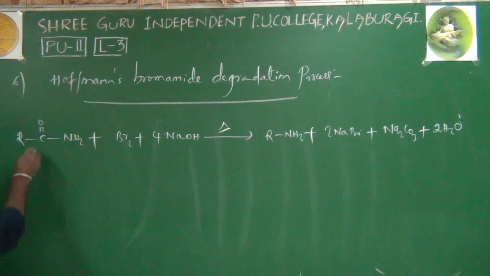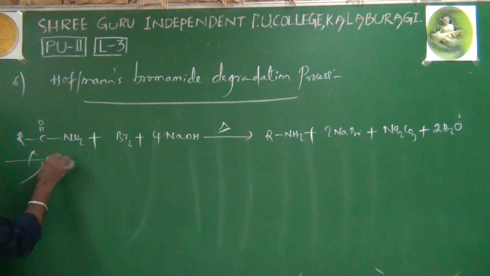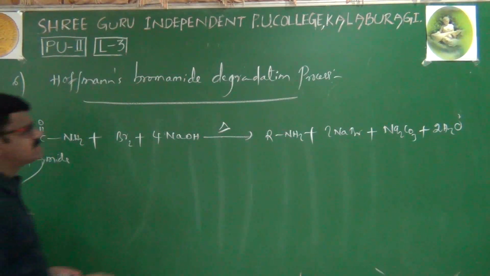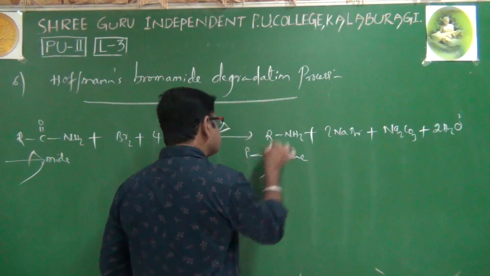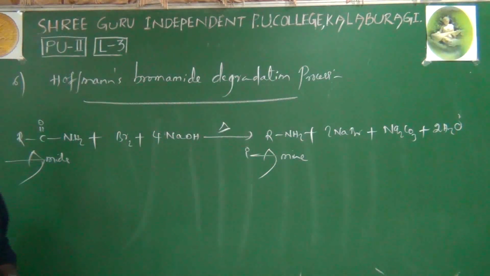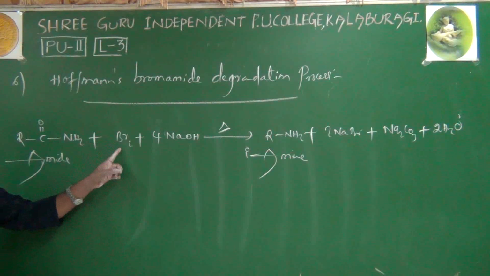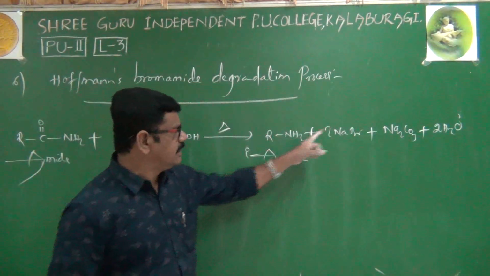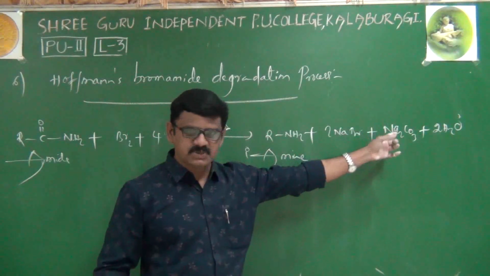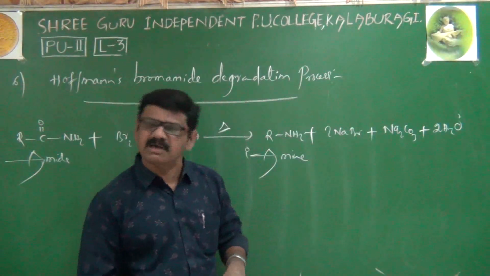It is an amide. This amide is converted to an amine, a primary amine, you can say easily. When an amide is reacted with bromine and sodium hydroxide, we will get the corresponding amine and sodium bromide as well as sodium carbonate. Water is obtained as a byproduct.